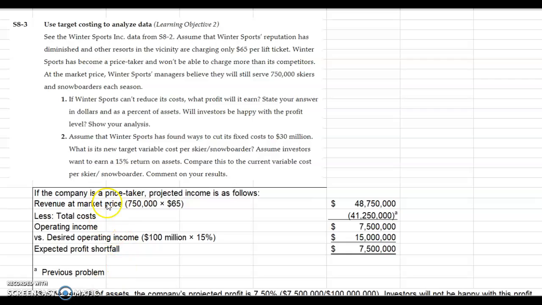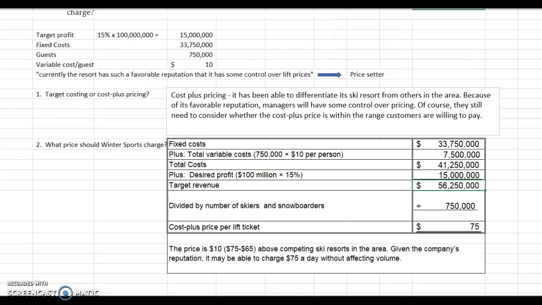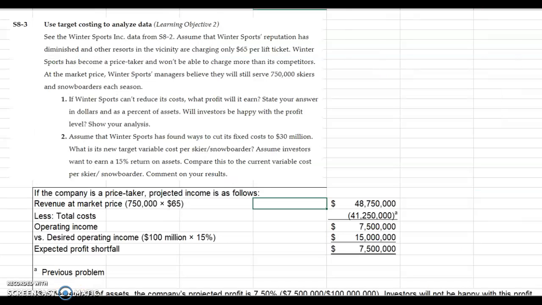Our revenue is going to be 750,000 skiers at $65 a head, which is $48,750,000. Here are our total costs from the other problem, from 8-2. Total costs were $41,250,000. So operating income would be $7,500,000.